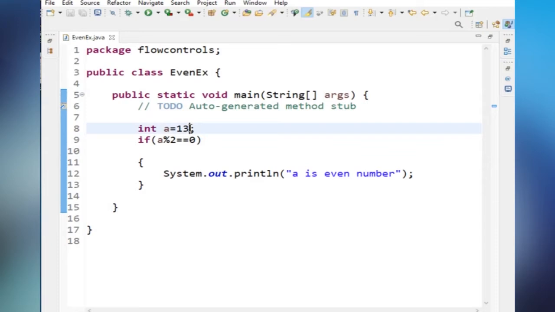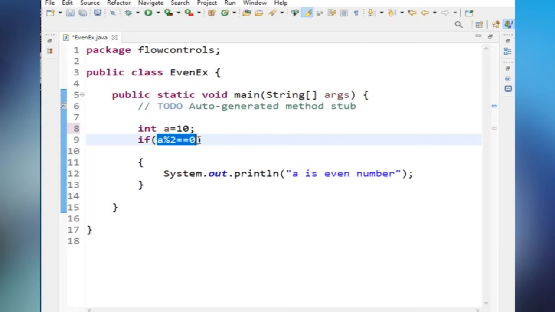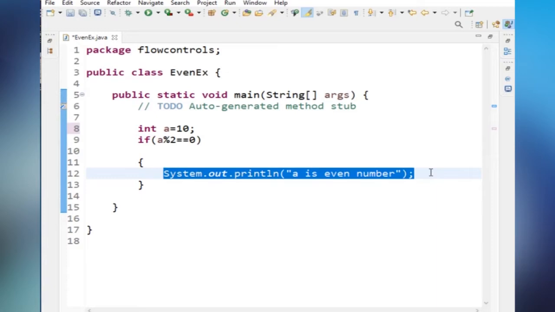Now if I change the value to 10, what happens? Here the condition becomes true. So if the condition is true, then it will enter into the block and it will execute these statements.